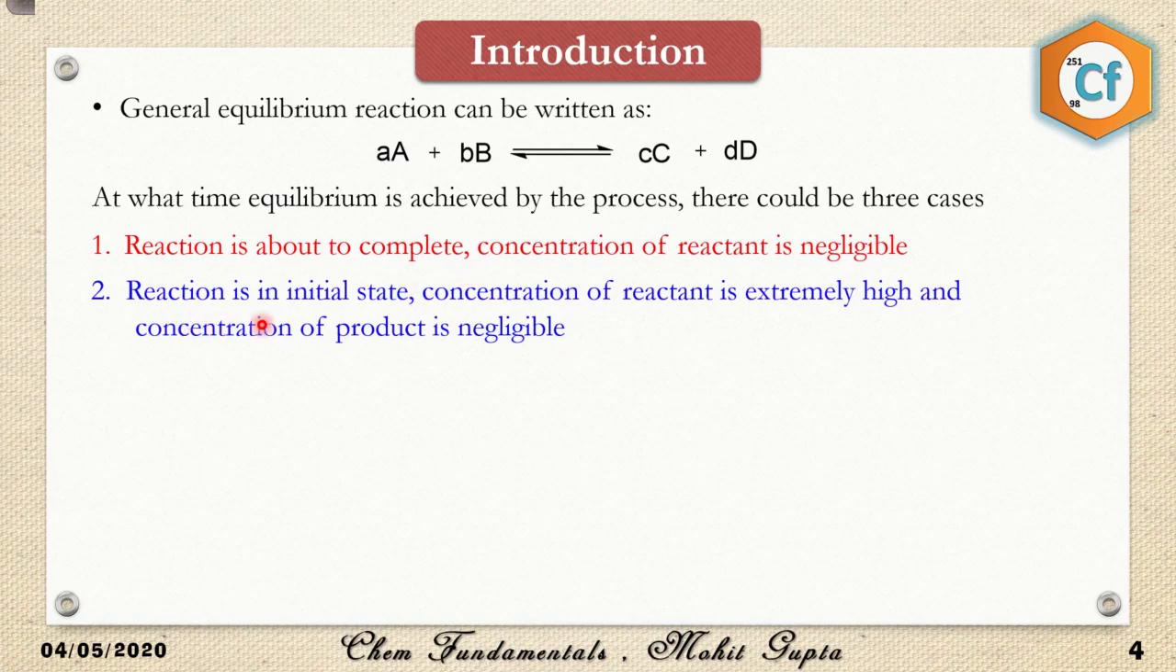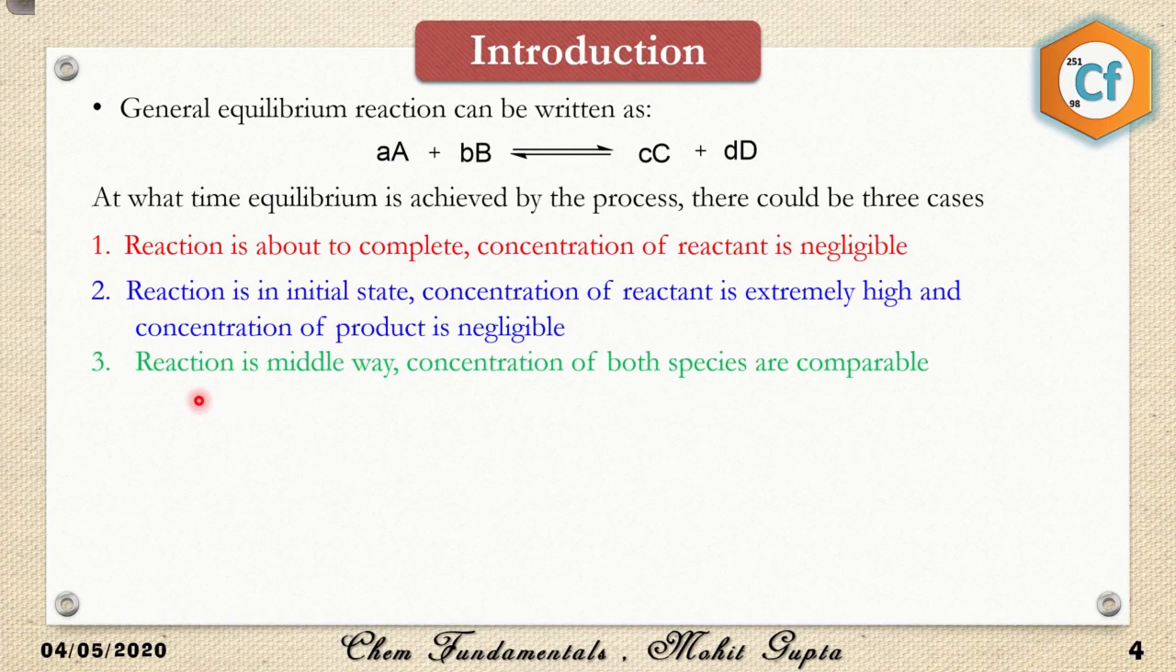The second case is when the reaction is in the initial state and the concentration of reactant is extremely high and the concentration of product is almost negligible. The other case is when the reaction is midway, that is 30 to 60% of the reaction is complete. So the concentration of product and the concentration of reactant are not the same but comparable.